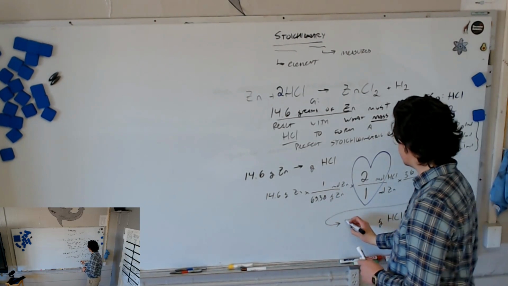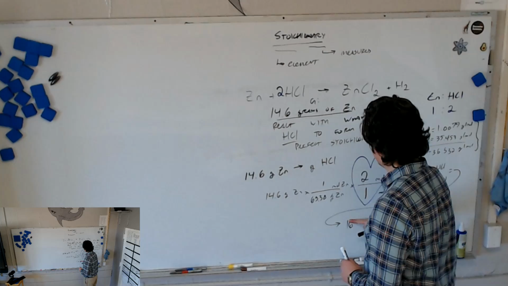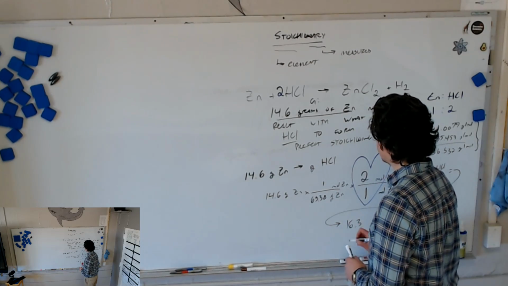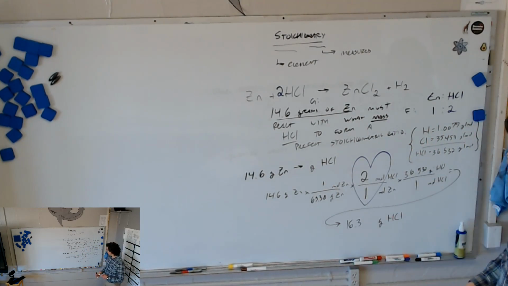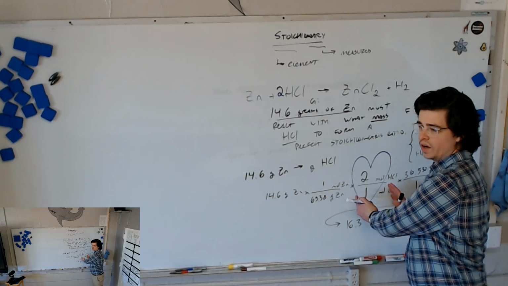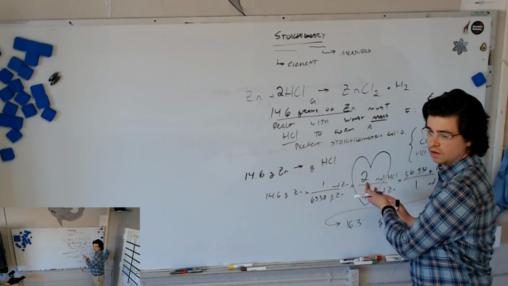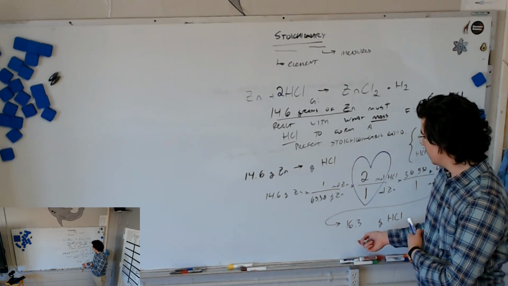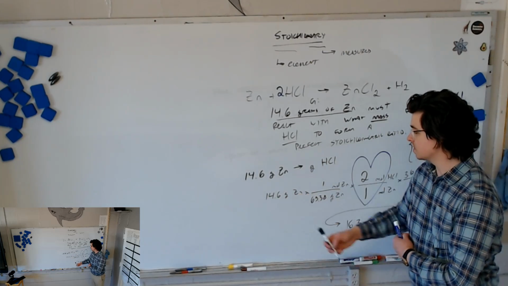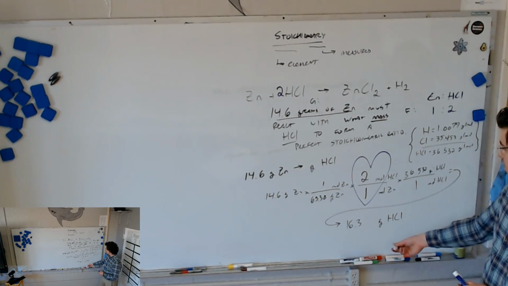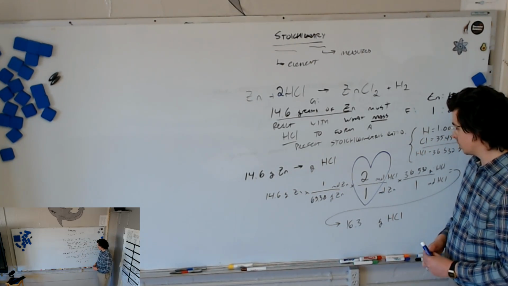16.3 grams. There's another step that we should think about. 16.3 grams, and that's the right number of sig figs, because we don't count the mole ratio as sig figs, it's an exact number. The ratio is exactly 2 to 1. So we got 3 sig figs from our given, so 3 sig figs in our answer, 16.3 grams.